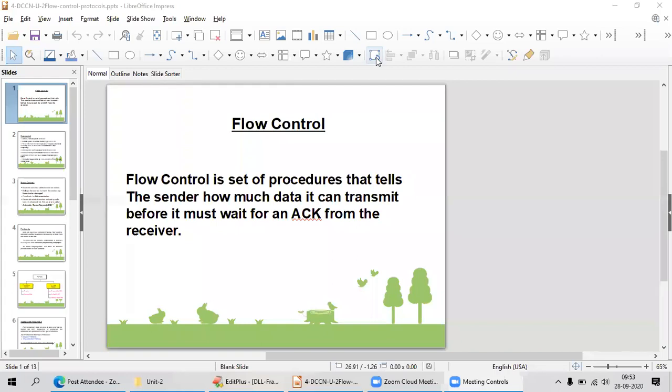Today we are going to see about flow control. What is flow control in the data link layer? How will it work?